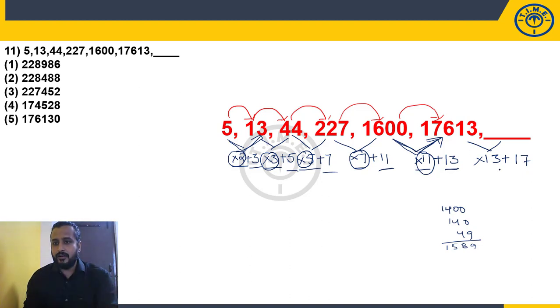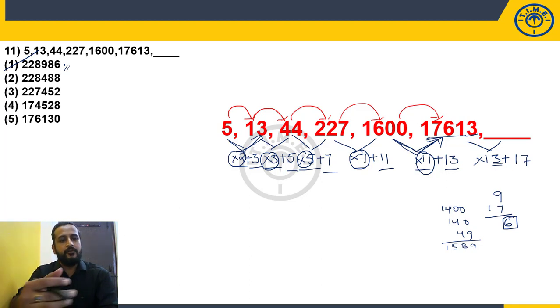See, whether we really have to do the calculation depends on the given choices. Okay. Now let me explain. 17,613, when it is multiplied with 3, definitely the unit digit will be 9. Right. When it is added with 17, again unit digit what I will get? 6. Look at that. How many options are available with 6 as a unit digit? Only one option. So choice 1. So this is also one of the shortcut techniques where you can eliminate the choices. Okay. And 17,613 into 13 plus 17 will be absolutely 228,986. This kind of clues will be given, but we have to catch them in that pressure.